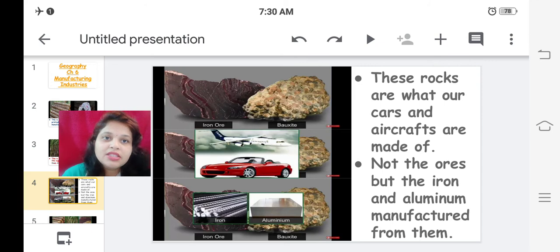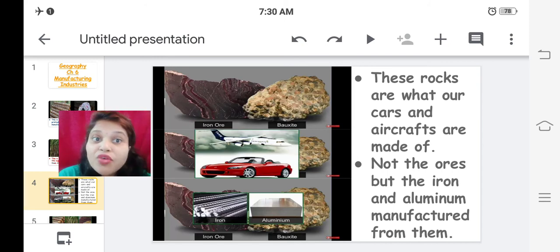So what is the raw material over here? Rocks, or rather the ore we get from the rock, is the raw material. From that the final product is made, which is the metal, and the final products are cars, aircrafts and other vehicles. So the final products we are using are manufactured from these raw materials.